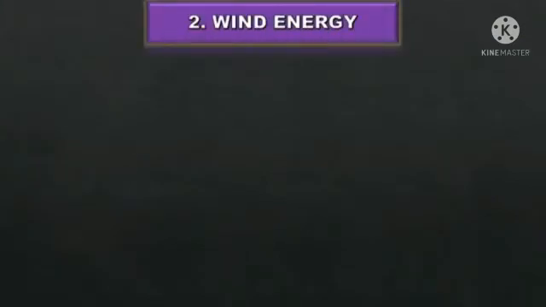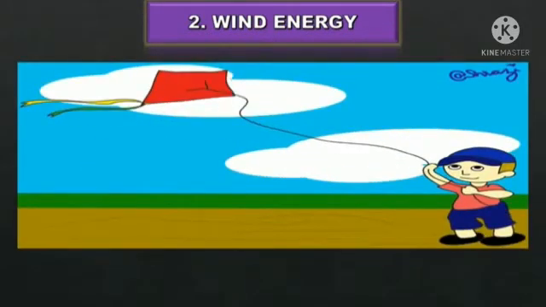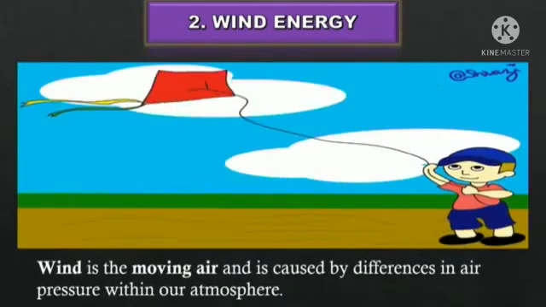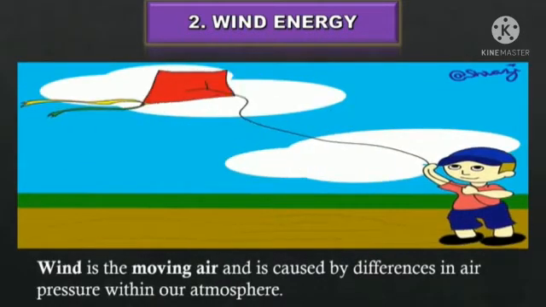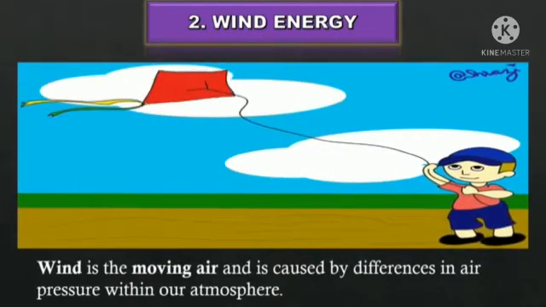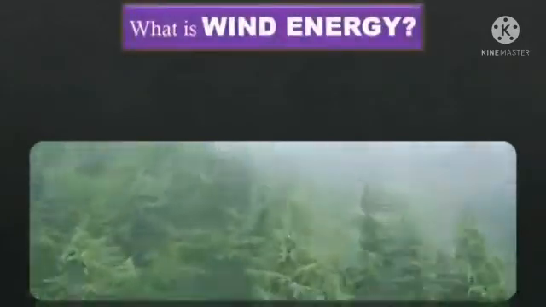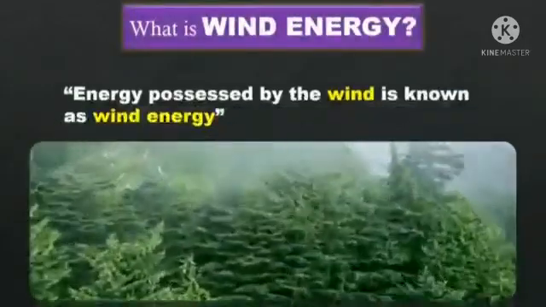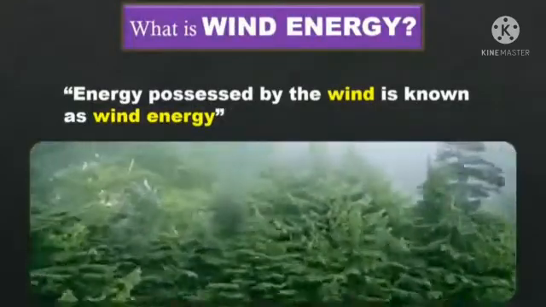Next, let's see about wind energy. Look, the boy is flying a kite. How is the kite flying in the sky? By wind energy. Moving air is called wind. So, kites fly due to wind energy. What is wind energy? Energy possessed by the wind is known as wind energy.